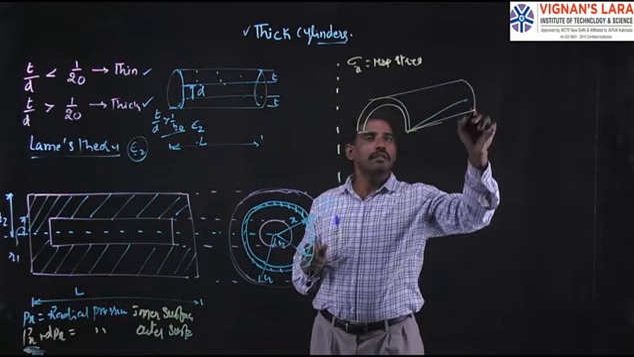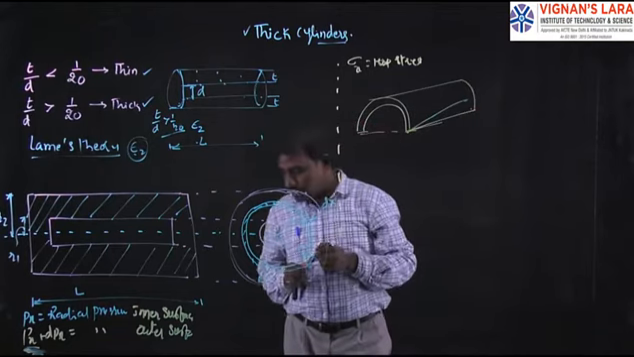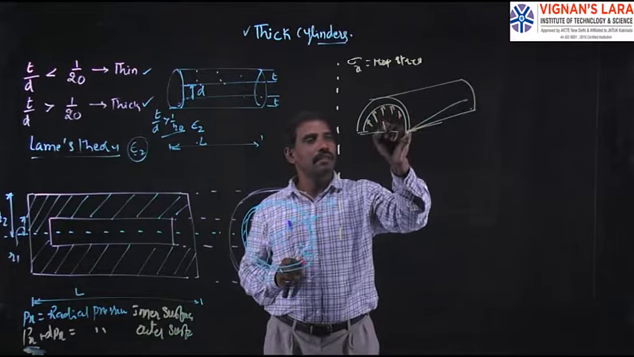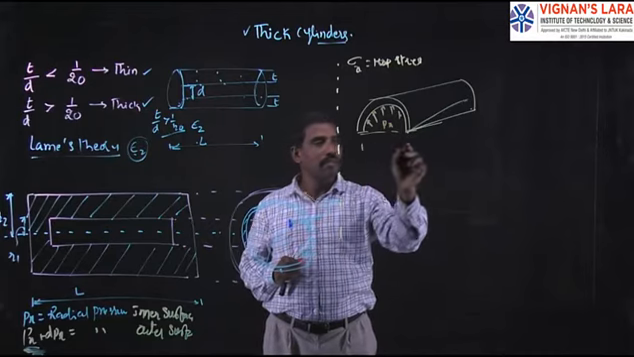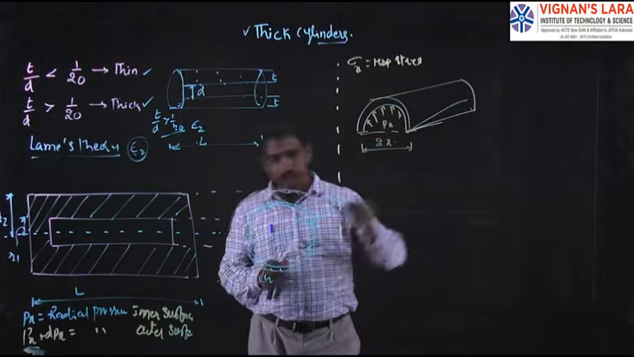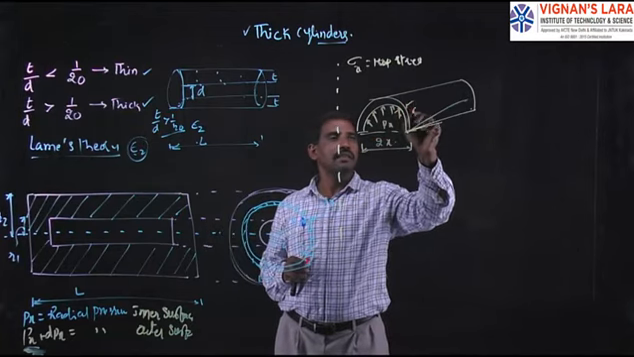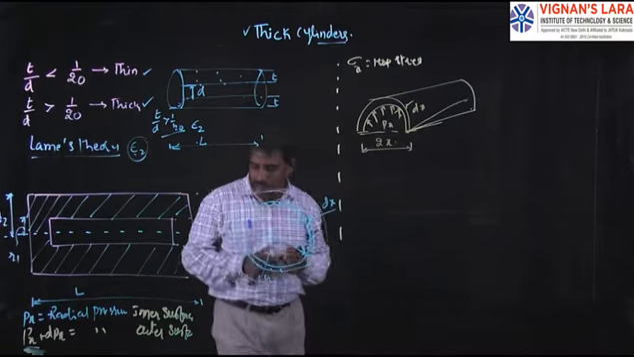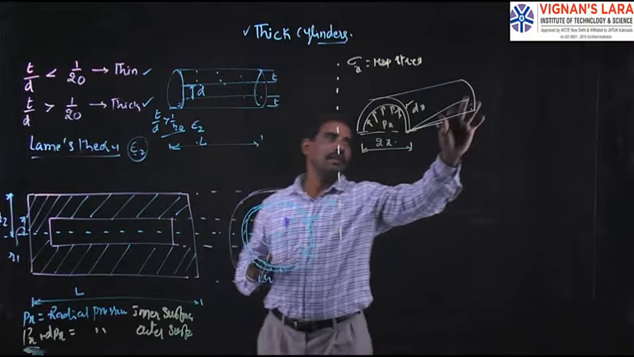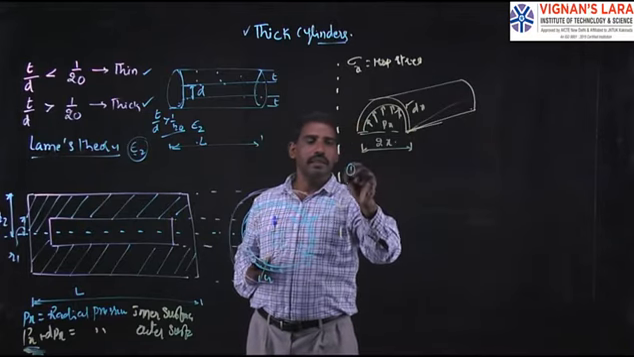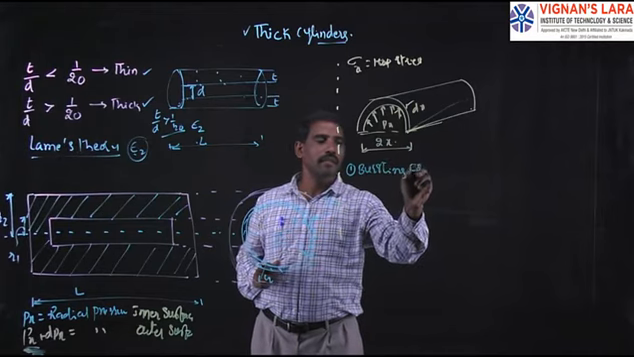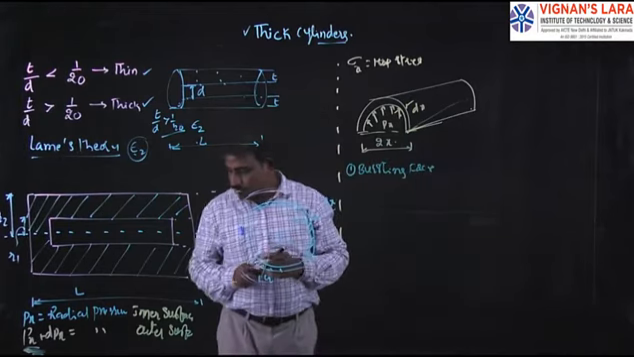So this is assumed as a pressure Px. This is the Px, am I right? With diameter 2x, very clear. The thickness is taken as dx. Now let us take the bursting force. What about the bursting force? Let us take the first one, the bursting force. This is a very important one.